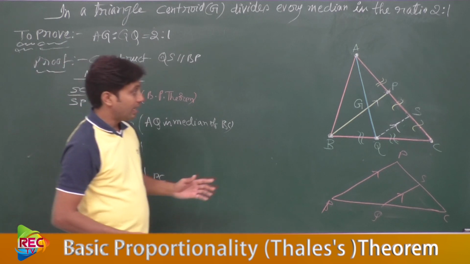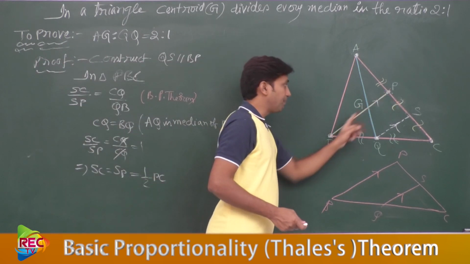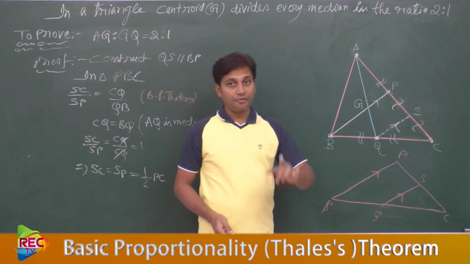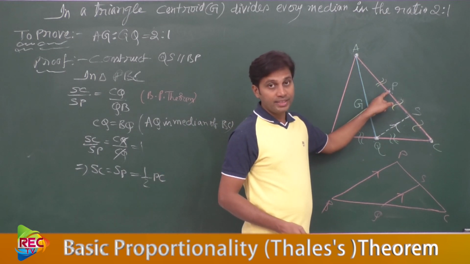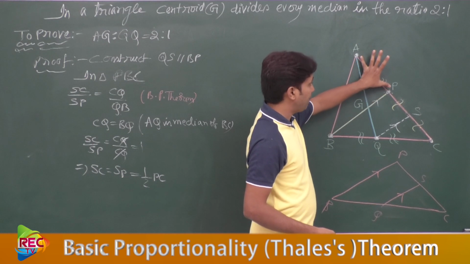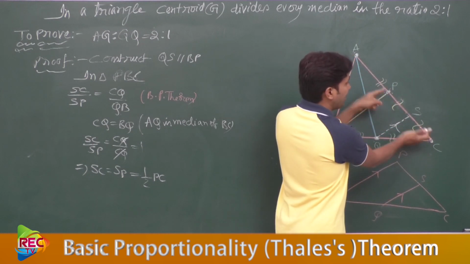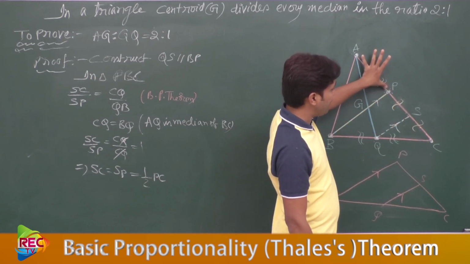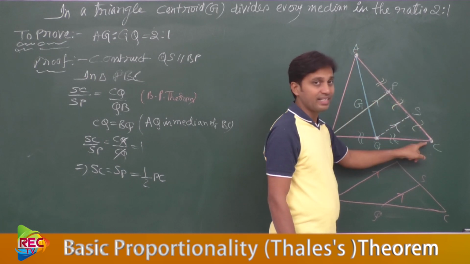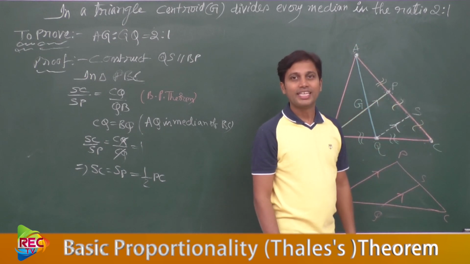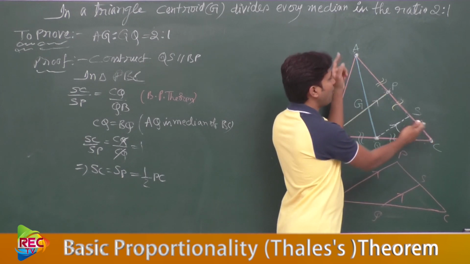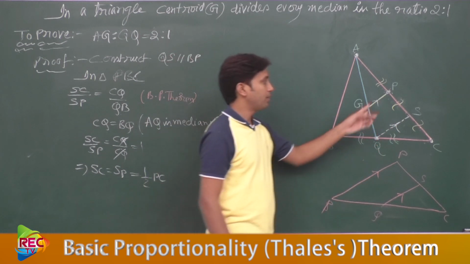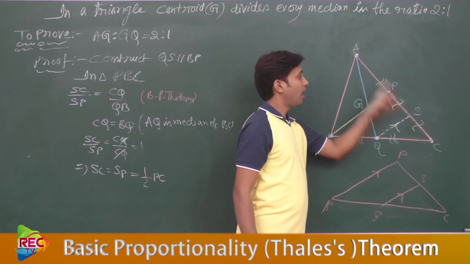Now coming to line PB or BP. What is line BP? Is it a median of AC or not? If it is a median of AC, then P is a midpoint. When P is a midpoint, AP and PC are equal or not? AP and PC are equal. When AP and PC are equal, each of AP and PC will be half of AC or not? Exactly. Here PC will be half of AC when P stands as a midpoint. Because P is a midpoint, PC equal to half AC.